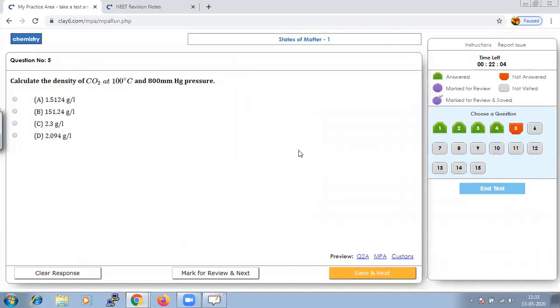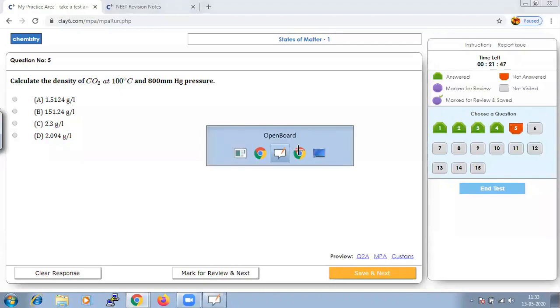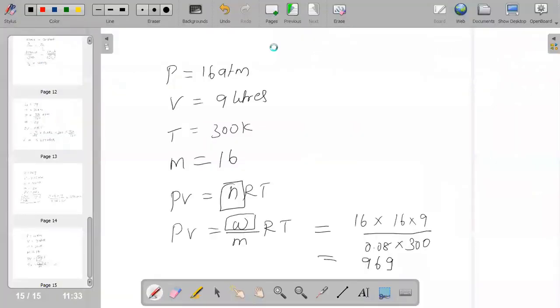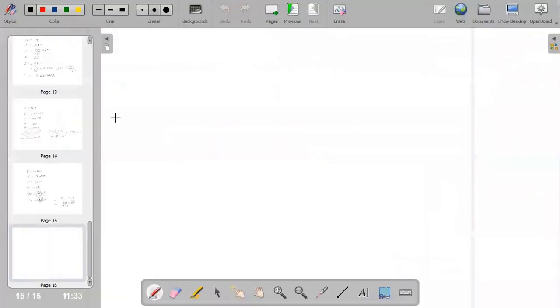Next they have asked us to calculate the density of carbon dioxide at 100 degree Celsius and 800 mm Hg pressure. Once again, let us find out what are all the given values.